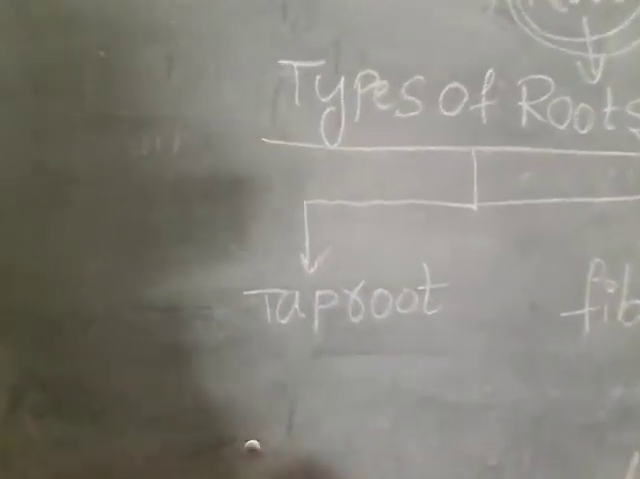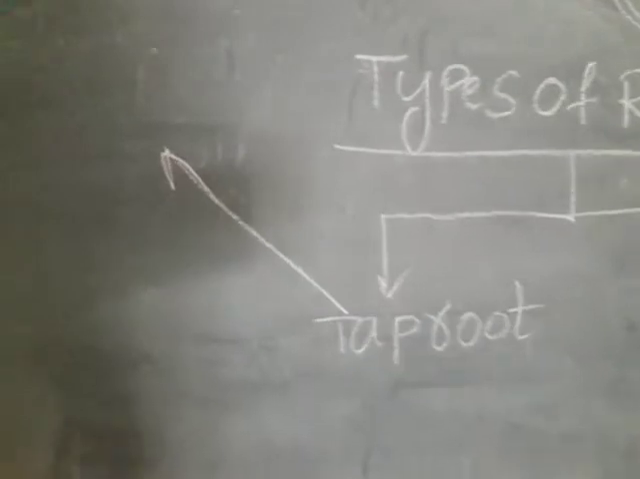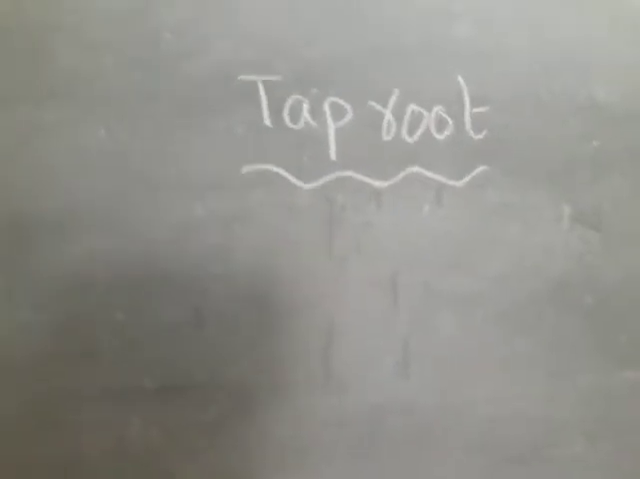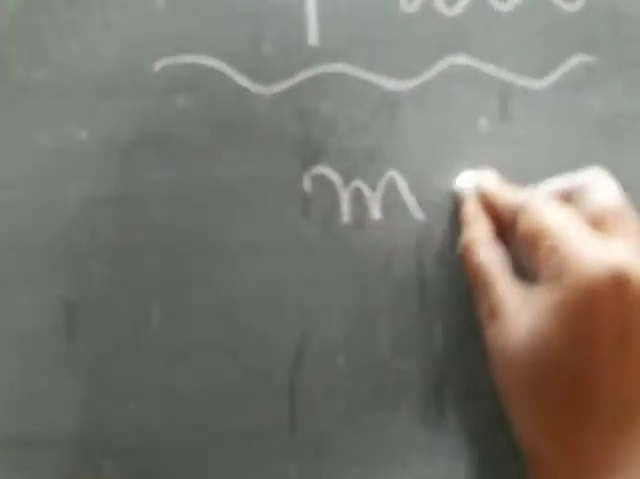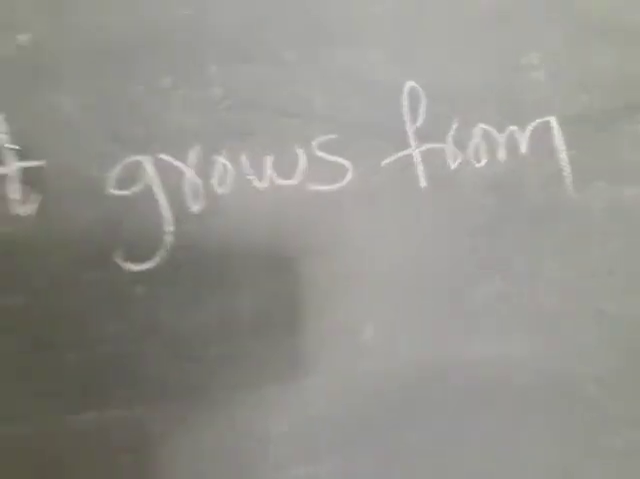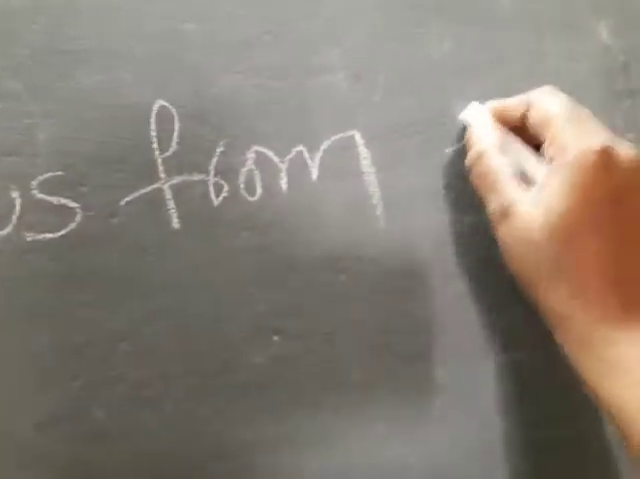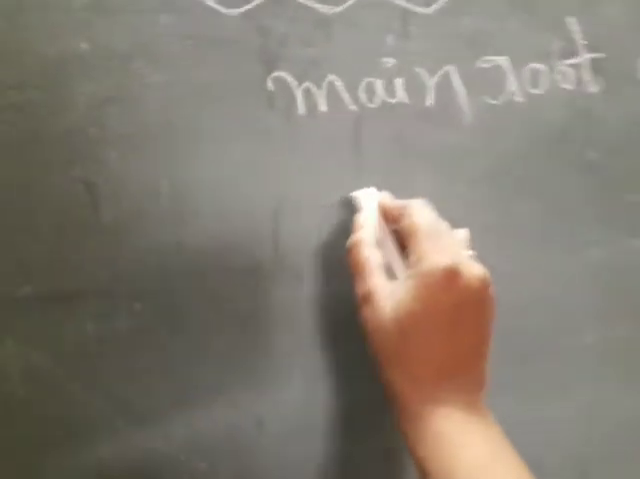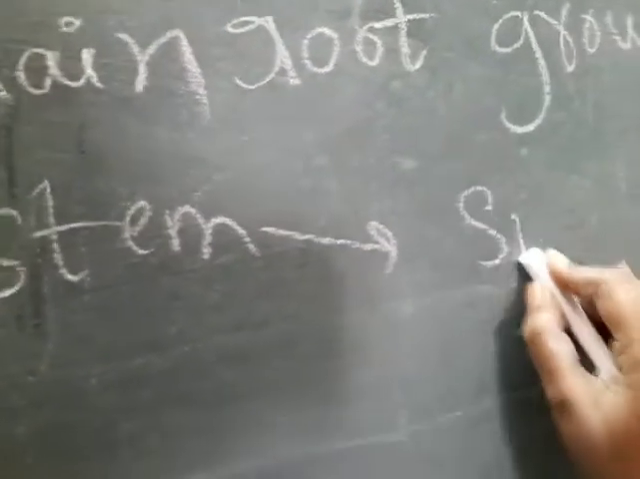First we will discuss tap root. Okay children, tap root means the plant stem is attached to the main root, and this main root grows from the end of the stem. Small roots grow from the main root.